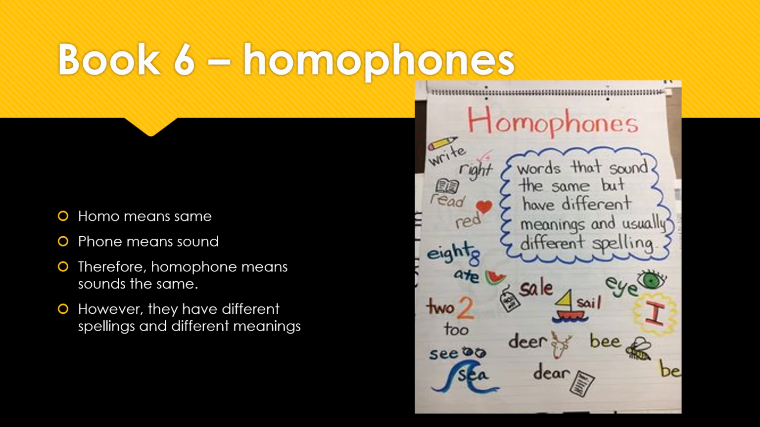So up the top you have write and right, as in write a letter, or right, you are correct. You have read and red. You have eight and ate, as in the number 8, or you ate something. Two and to, so the number 2, or to see something. See and sea, as in see with your eyes, or go out to sea. Sale and sail, a sale within a shop where everything's reduced, or a sail on a boat. I and eye, your actual eye on your face, or I as in me.